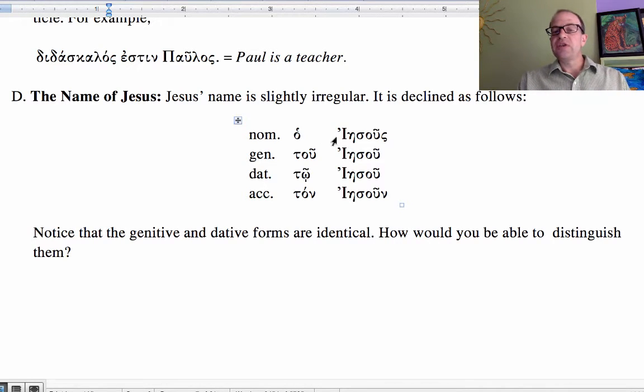It is a Hebrew word that's come into the Greek language, and it shows some endings, but a little bit different than you're used to. Something also tricky about Jesus' name is that the genitive and the dative form are identical, Iesou. And so the only way that you can tell the difference between them is through context and, if present, the article.